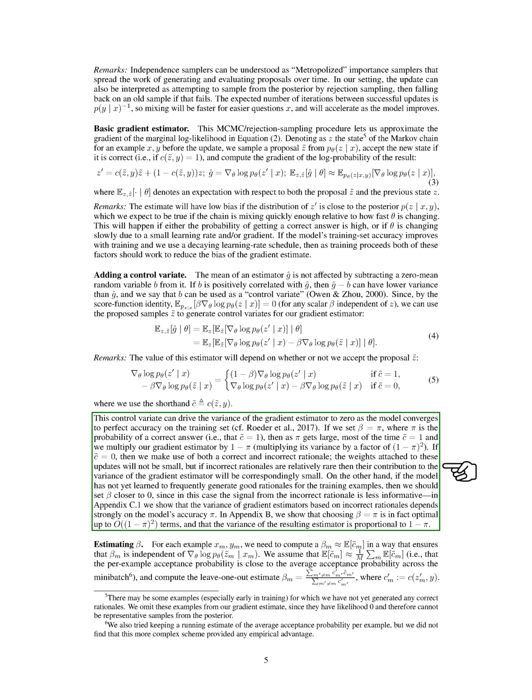For each example, x_m, y_m, we need to compute a beta_m that approximates the expected value of c tilde_m in a way that ensures that beta_m is independent of the gradient of theta log p_theta(z tilde_m given x_m). We assume that the expected value of c tilde_m is approximately equal to the average acceptance probability across the mini-batch. We compute the leave-one-out estimate, beta_m, as the sum of c'_m times c tilde'_m over the sum of c'_m, where c'_m equals c(z'_m, y).